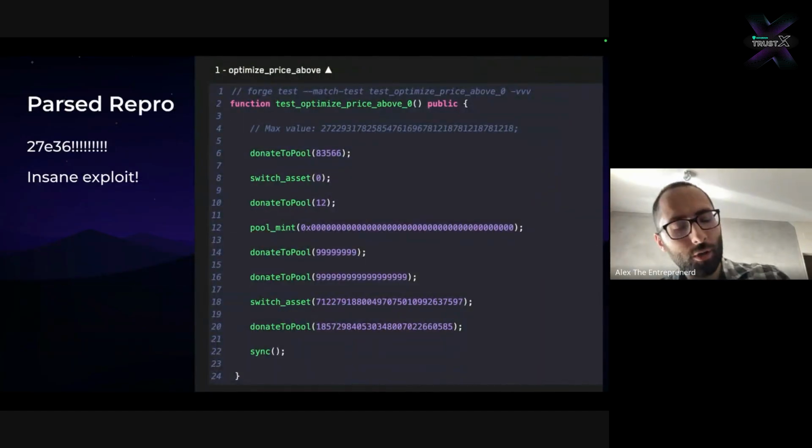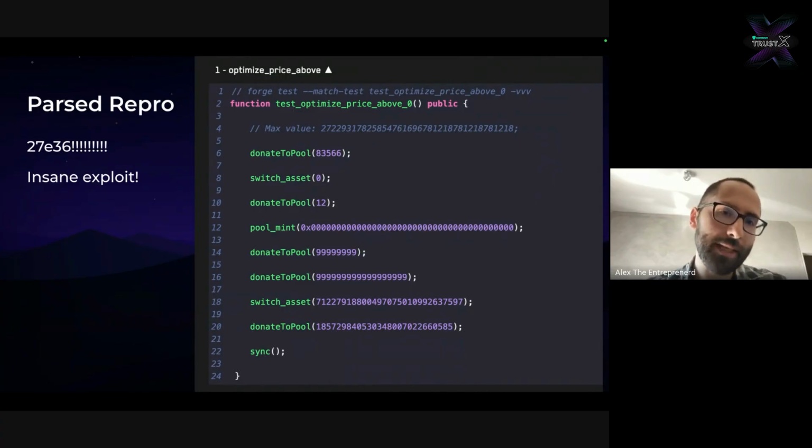We had our oracle that we thought was going to break by 10 basis points or by a joke, right? We had a low severity bug nobody was going to look at a second time, actually escalated up to a critical exploit where the price was manipulated by an order of 10 to the 36. It's literally an insane exploit. We basically broke the system past any reasonable level of skepticism, and all we did is very similar to the previous version. We donated to the pool, we donated a second token, we mint, and then we basically donate a few more times in an imbalanced way.